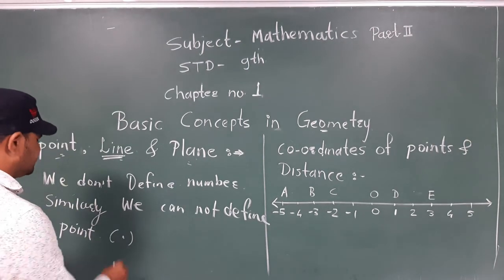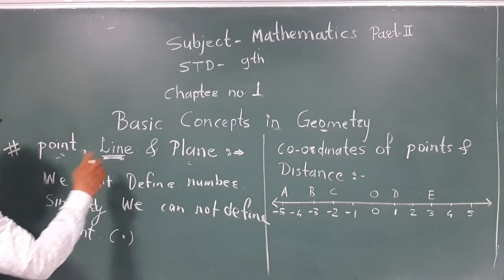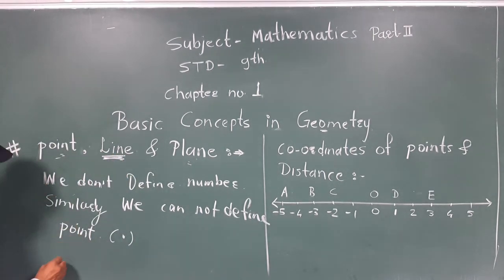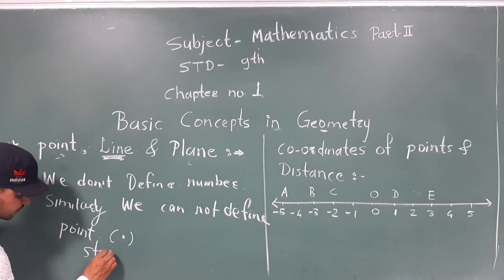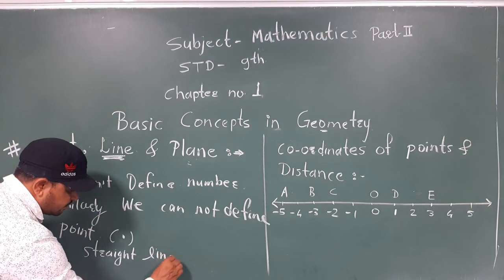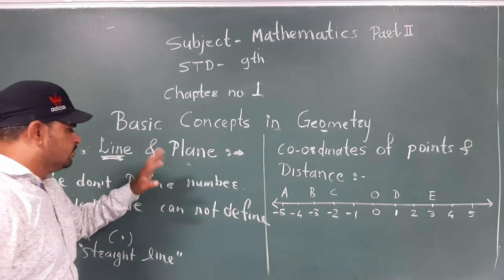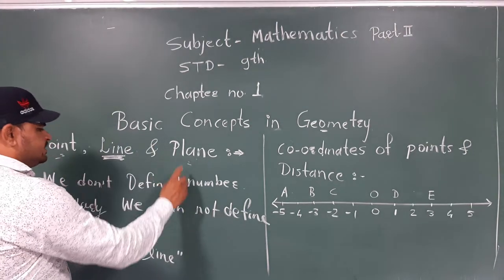The second thing is that we consider a line in our sense. Keep in mind that a line is considered only as a straight line. And planes are similarly a concept.